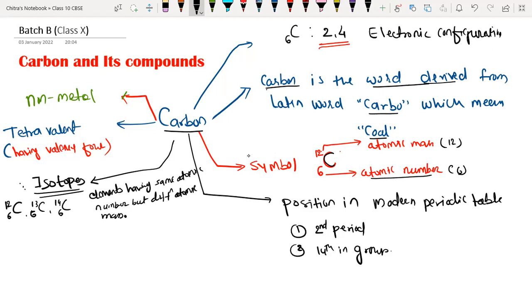And carbon has 3 isotopes: carbon-12, carbon-13 and carbon-14, out of which carbon-14 is radioactive. Very important.